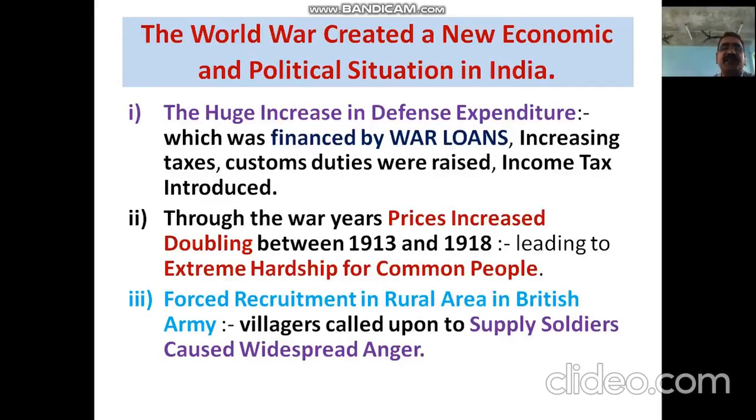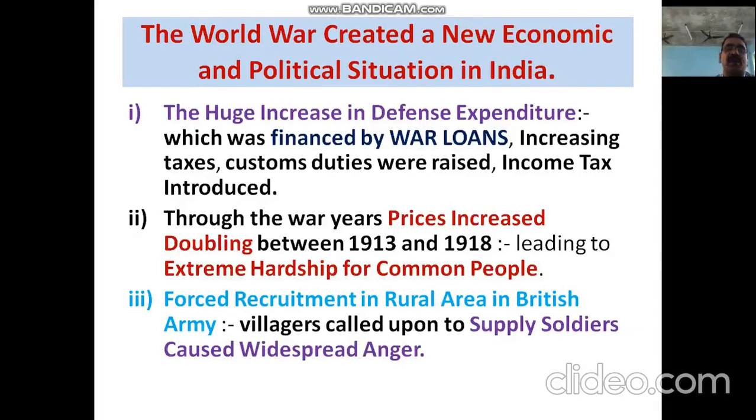To meet this expenditure, the British took loans from Indians as a war loan. Indian people were made to give war loans, and taxes were increased. Different taxes were increased, customs duties were also raised, and a new type of tax, the income tax, was introduced by the British. That economically exploited India.